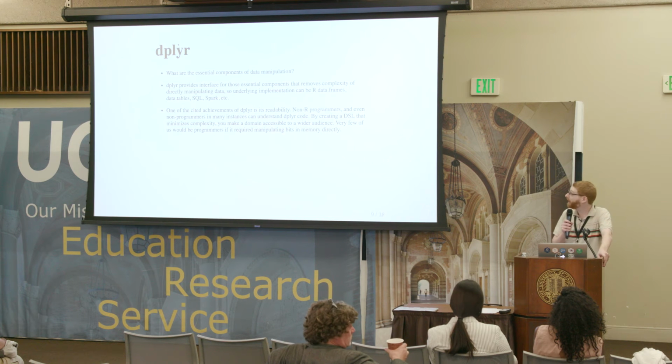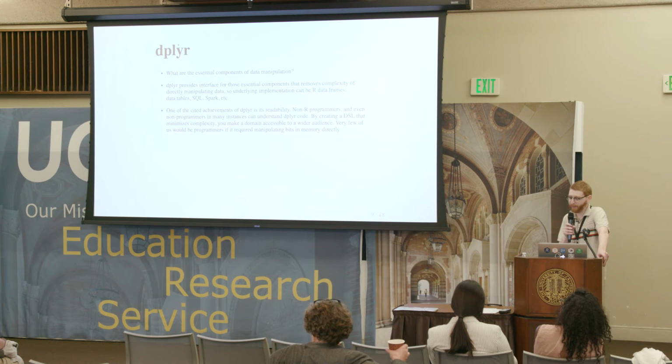And so what that abstraction has done is said, what are the essential components of data manipulation? And by thinking hard about this and building an interface that really minimizes complexity, we're able to get two really big benefits, which are also benefits that we get from the futures package and the abstraction there.